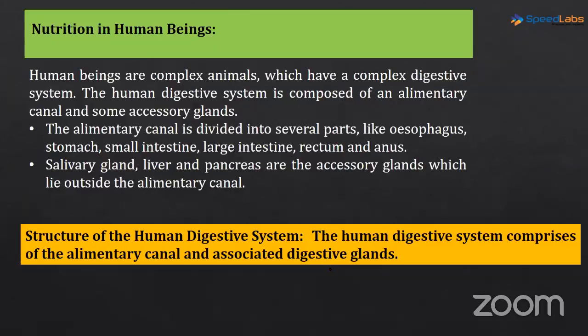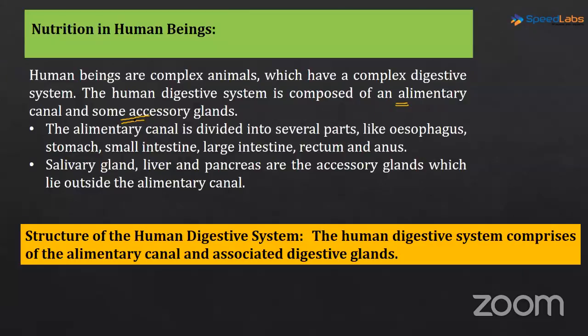Okay, so nutrition in human beings. Again we have moved on to heterotrophic nutrition, and if we further want to classify the nutrition in human beings, then we have the holozoic mode of nutrition. First we are going to learn what the human digestive system comprises, what it is made of. The human digestive system is composed of an alimentary canal and some accessory glands.